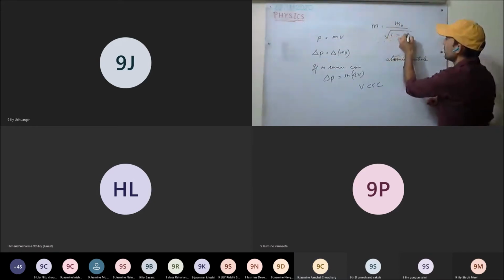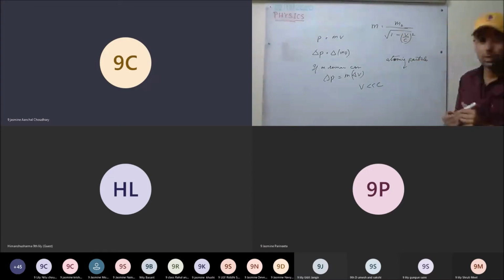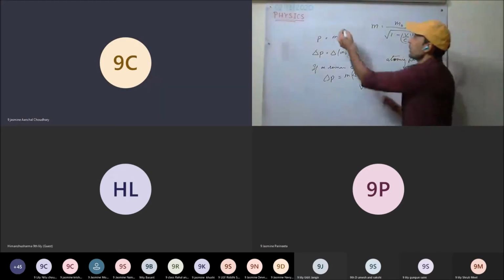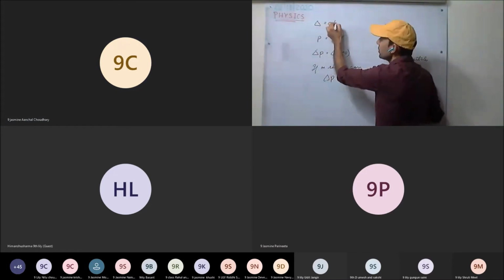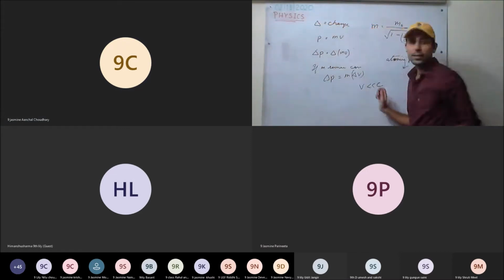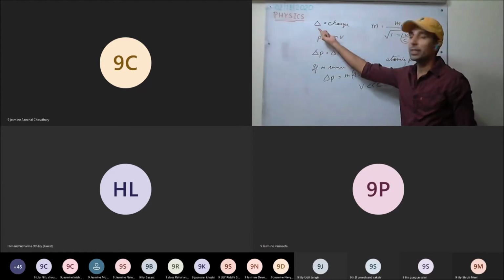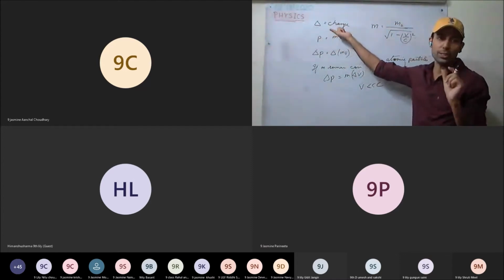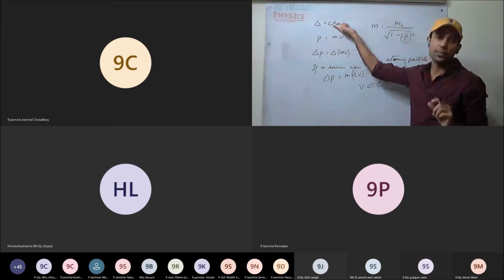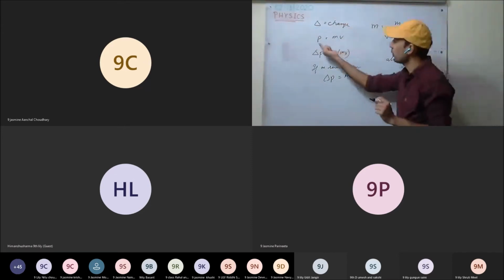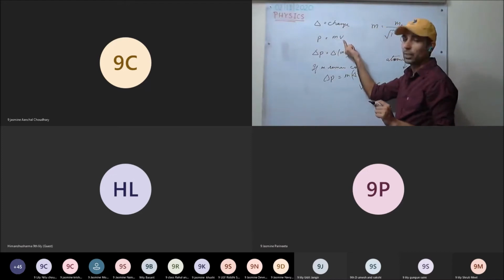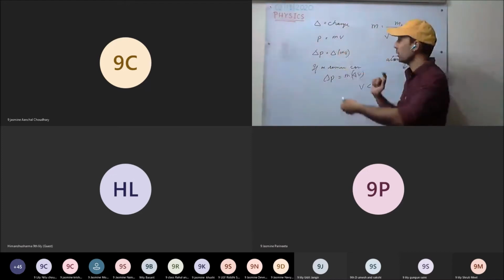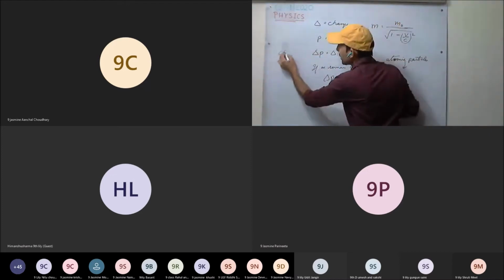Can you tell once more what the delta symbol is used for? Okay, see here. This symbol is used to represent change. Any change that is taking place will be represented with delta, and it usually represents a very small change in the quantity. Momentum equal to mass into velocity.